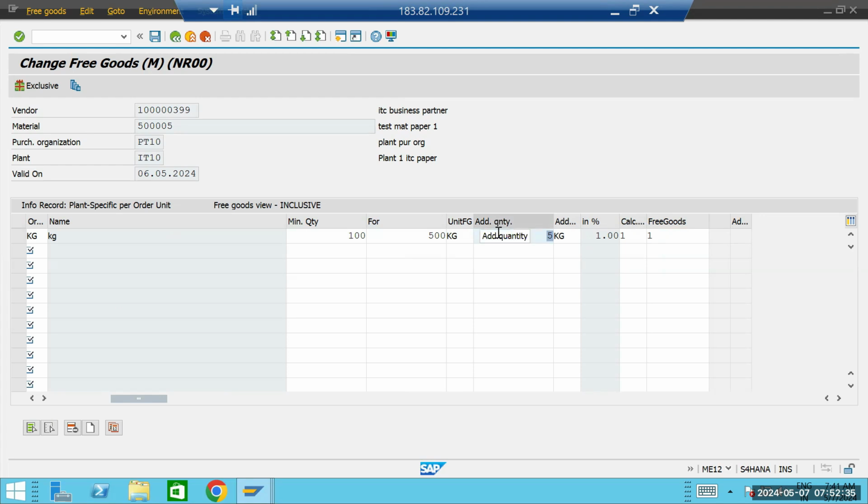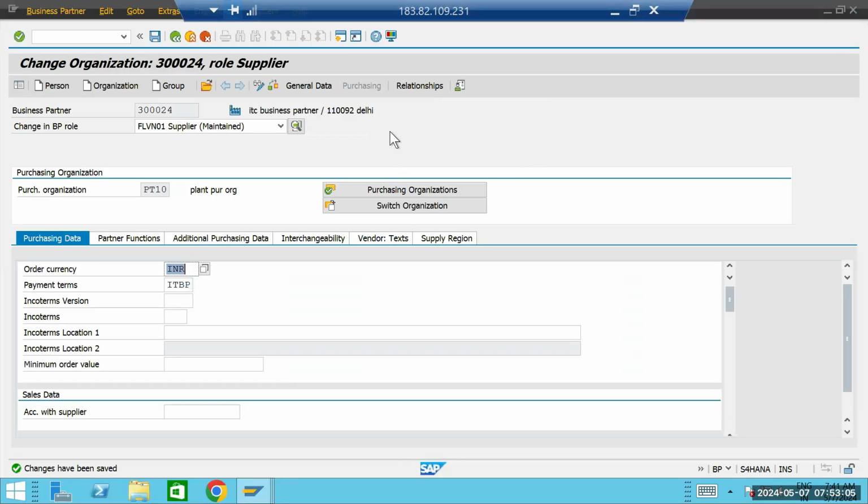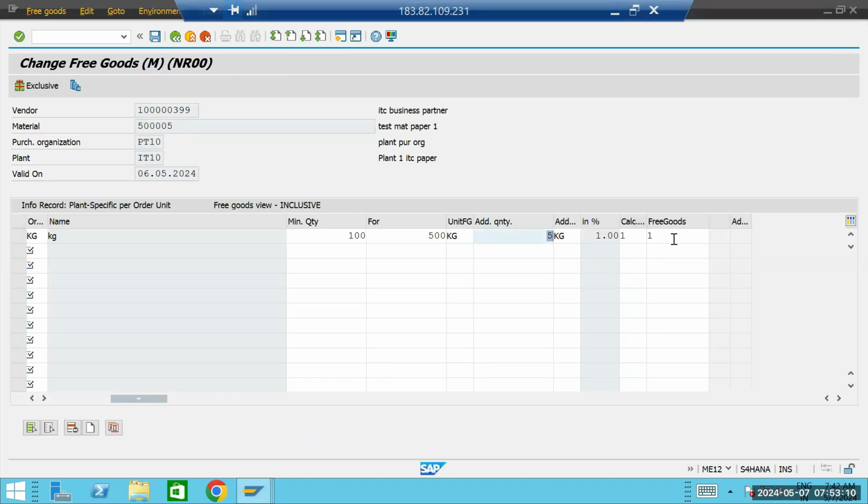Okay, so here if we add for 500 kg, we are getting 5 kg extra. Here you can see it is calculating in a percentage, 1% you are getting extra. So here we can see this is the calculation type.